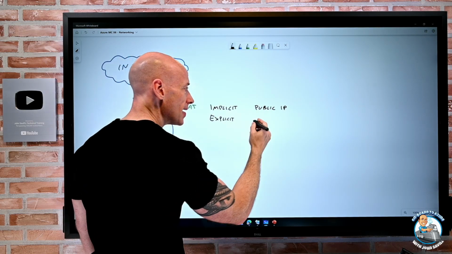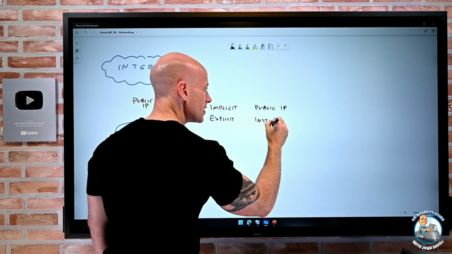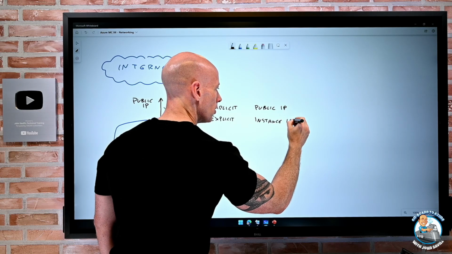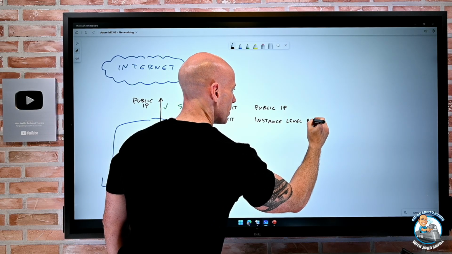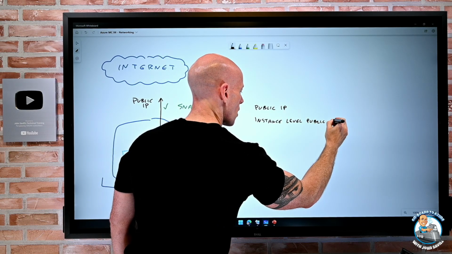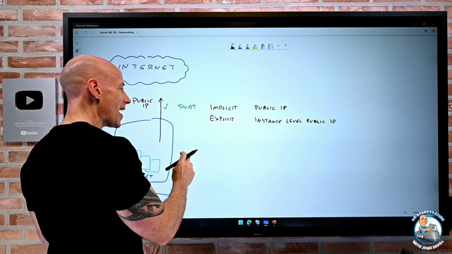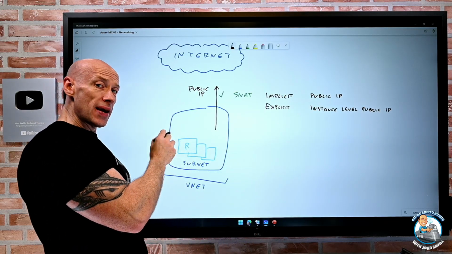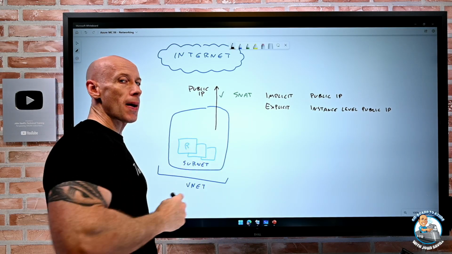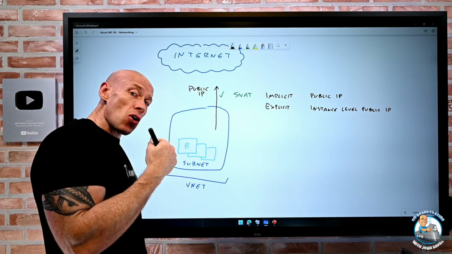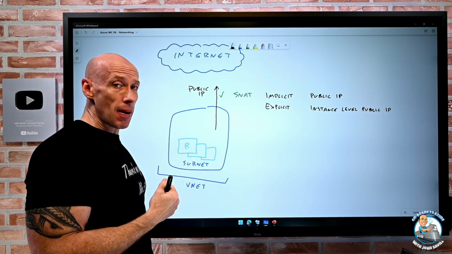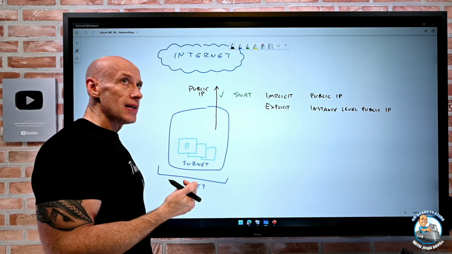One way is an instance-level public IP. This is saying, hey VM, in your IP configuration, you also have a public IP. Now, the guest OS still doesn't really know what that public IP is. It has nothing to do with it. It's the Azure fabric.